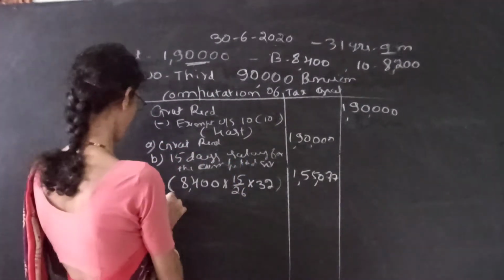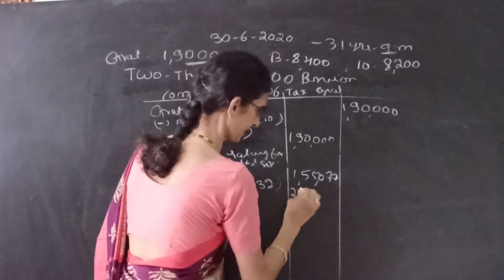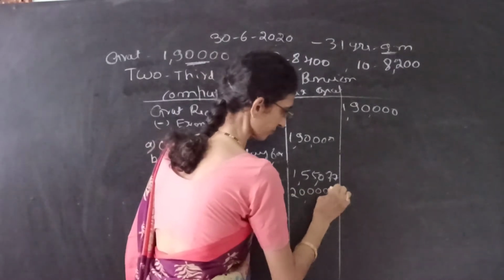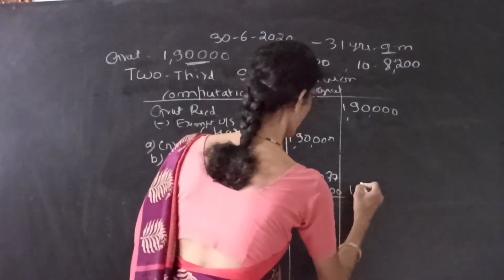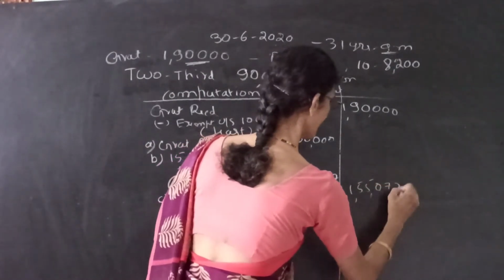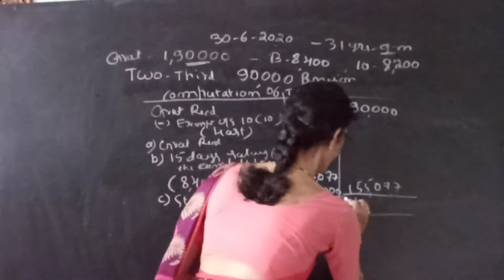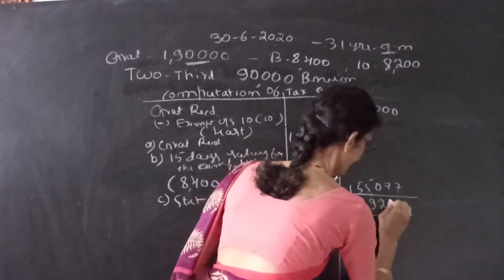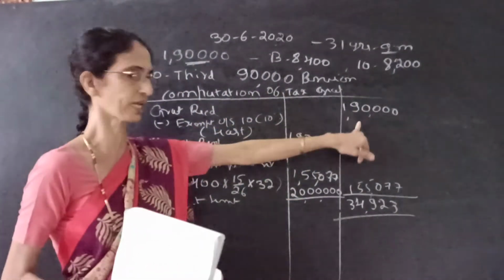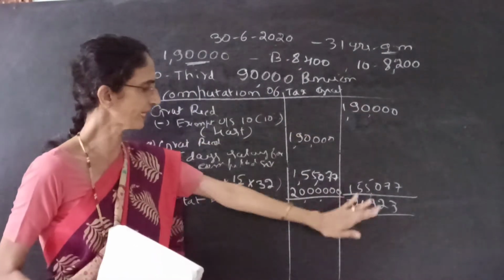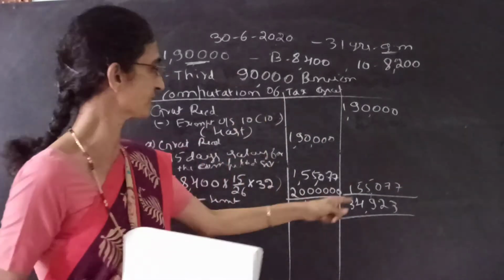Then number C is the statutory limit. The statutory limit is 20 lakhs. The least of the following is 1,55,077. So we deduct it from 1,90,000 and we get 34,923. So this is the taxable gratuity. If he is receiving 1,90,000 gratuity, then out of that 34,923 will be the taxable gratuity.